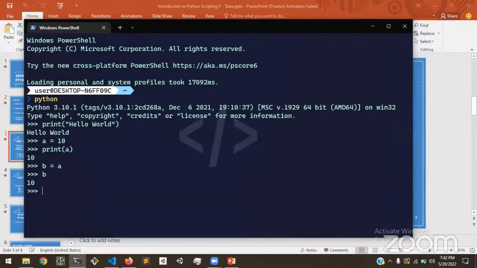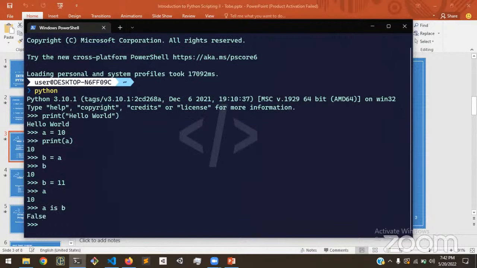And something interesting, we should be able to change B. Because we changed the object B is being assigned to, it no longer references the same object as A. For example here, we said B is now equal to 11. So this is an assignment operation. We make use of the equal sign to assign objects in Python. So we assign the object 11 to the variable B, and now B is no longer equal to A. We can check that by doing A is B, which should return false.